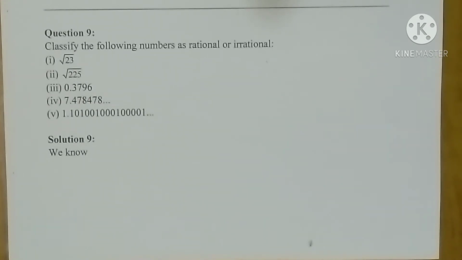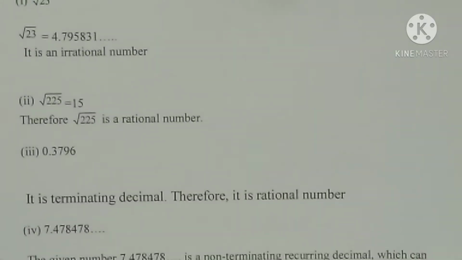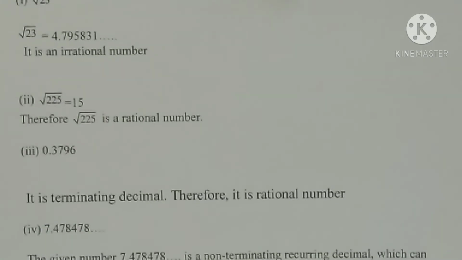So what are the numbers here? It is given: root 23, root 225, 0.3796, 7.478478 etc., and 1.101001000100001 etc. Root 23 is not a perfect square number.